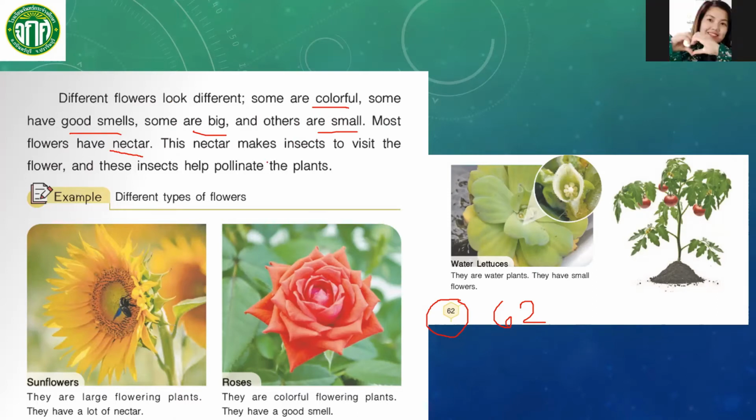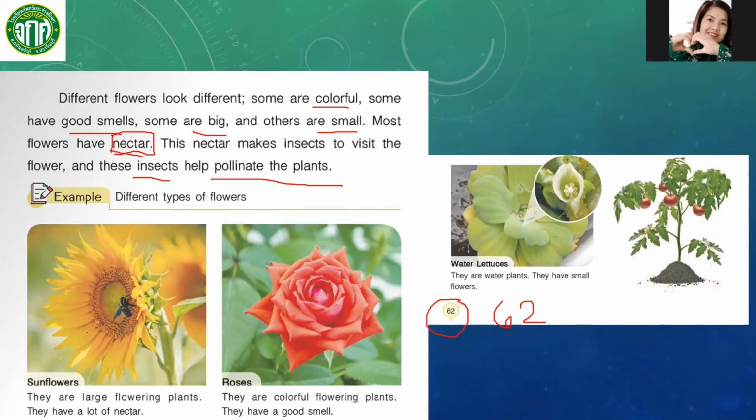This nectar makes insects visit the flower, and these insects will help pollinate the plants. So we have here examples of different types of flowers.